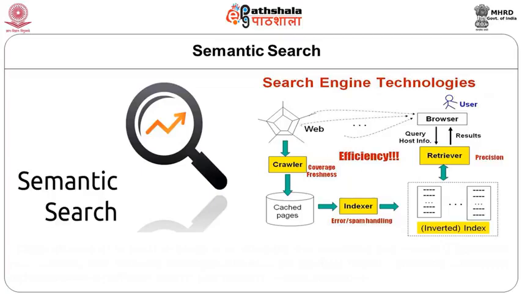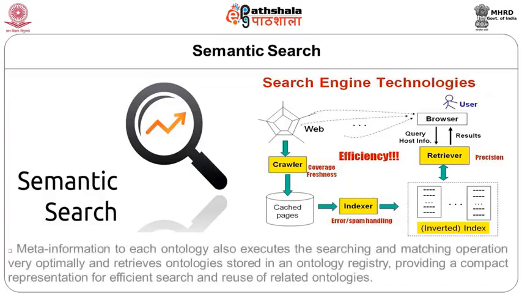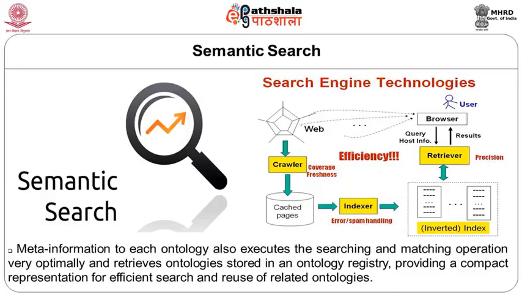So a semantic web is an extensive collection of static or dynamic semantic web documents, which is a SWT, and it is distributed on the web space. Meta information for each ontology is available and executes the searching and matching operation very optimally and retrieves ontologies stored in an ontology registry, providing compact representation for efficient search and reuse of related ontologies.